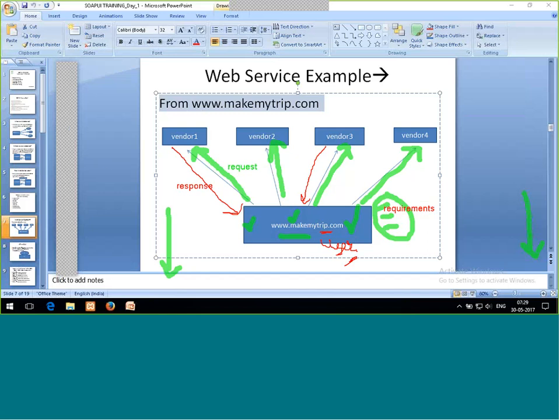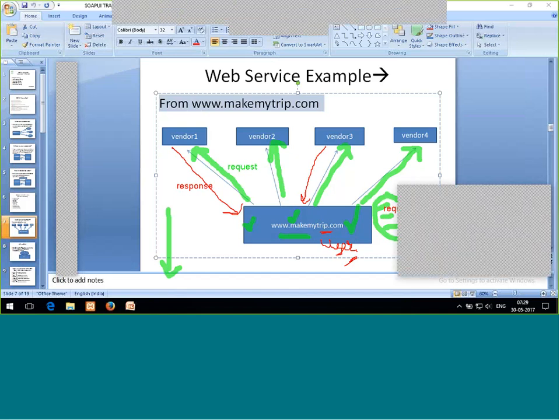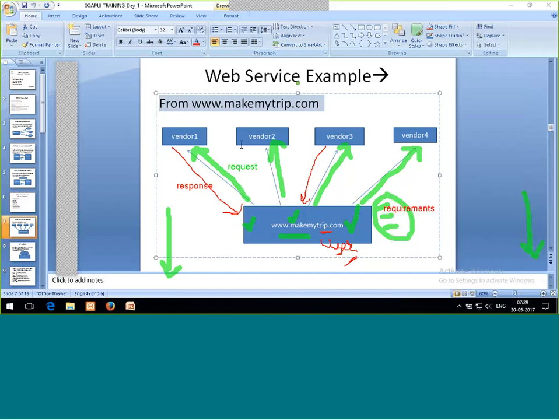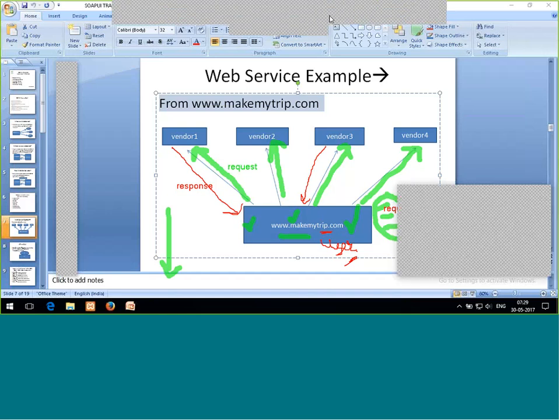Now let's discuss some of the... Can you please tell me, Vijay, Ramya, and the third one, Farah, how the communication is possible? I just explained that in my previous slides. How are the request and responses getting exchanged? How is this communication possible? Any one of you? Yeah, through SOAPUI, REST, XML, JSON.